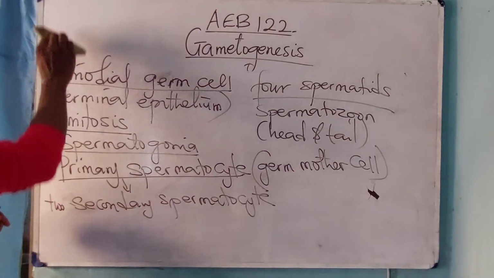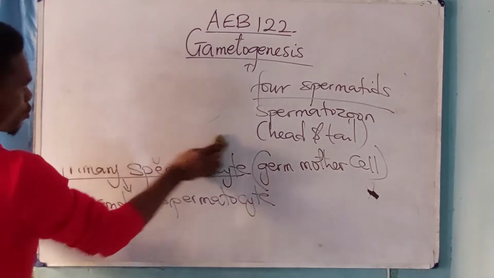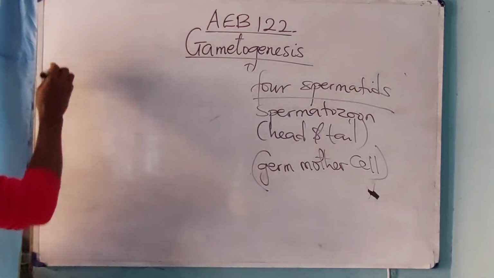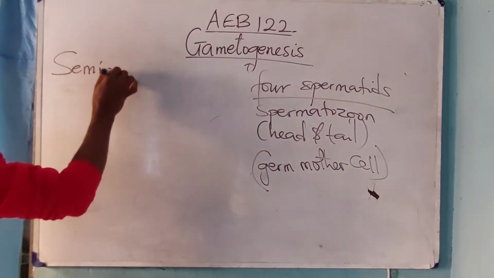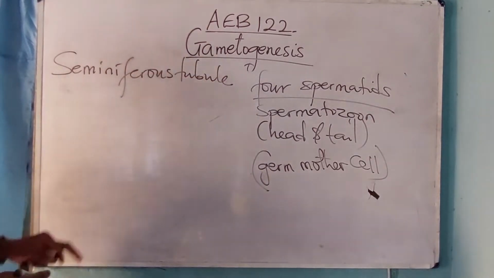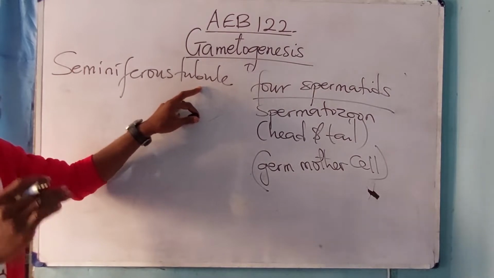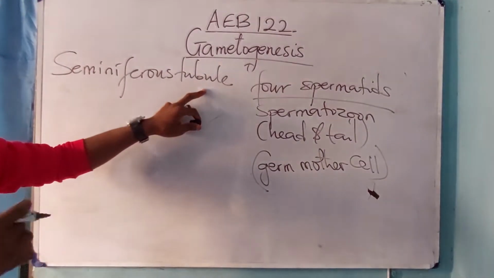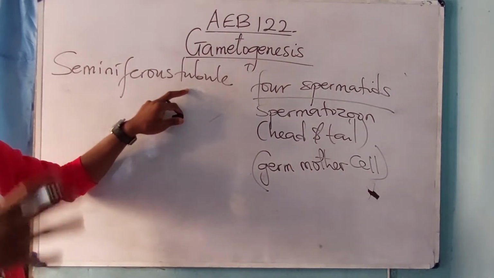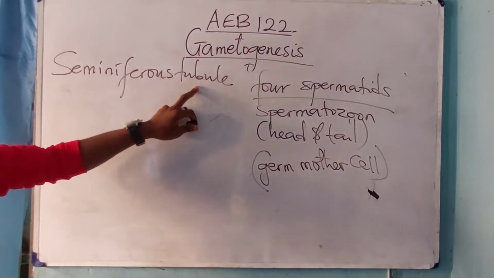Now the second step is, where does spermatogenesis occur? Spermatogenesis occurs in the seminiferous tubule of the testis. I told you initially that the primordial germ cells are from the germinal epithelium. The germinal epithelium lines the wall of this tube, and that is where the sperm is formed through spermatogenesis.